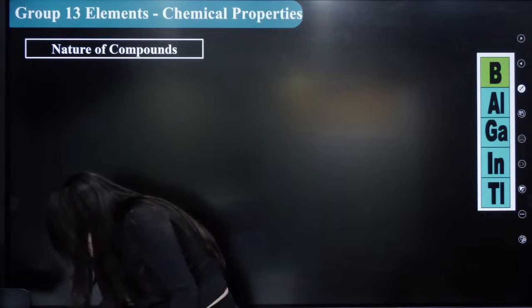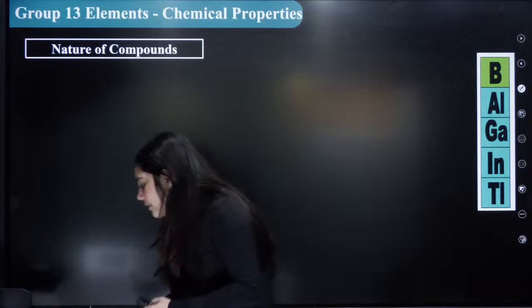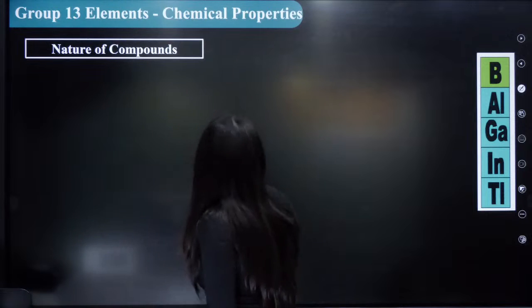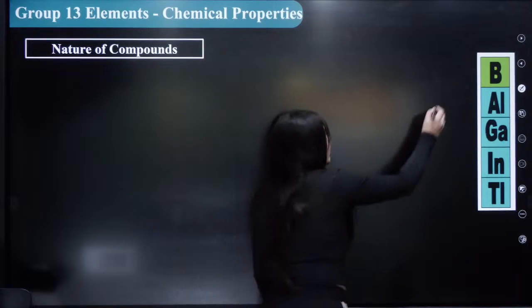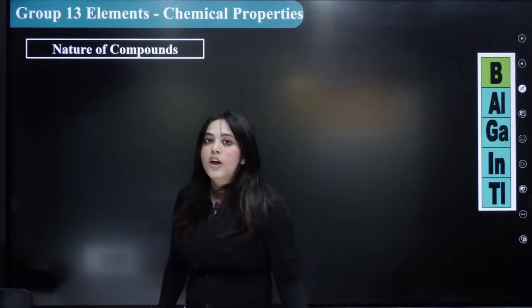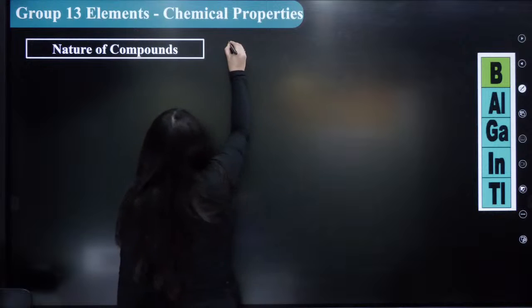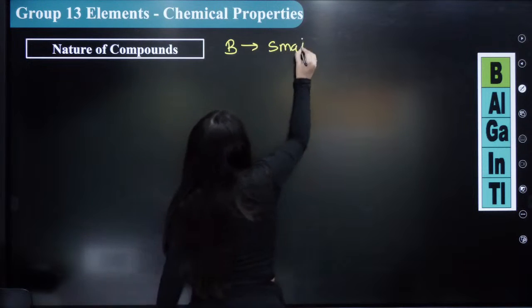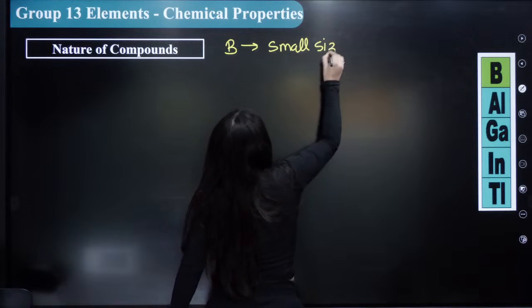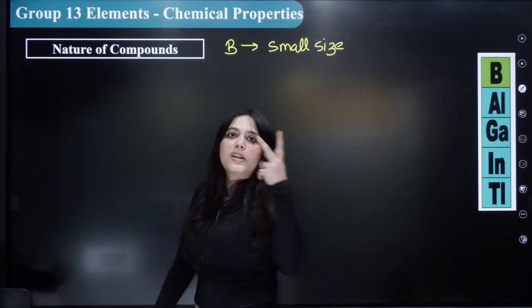The next point is the nature of compounds. What do I mean by nature of compounds? Again, I'm talking about boron over here. What are the properties of boron? Boron actually has a small size. Remember this thing. What is the second thing?